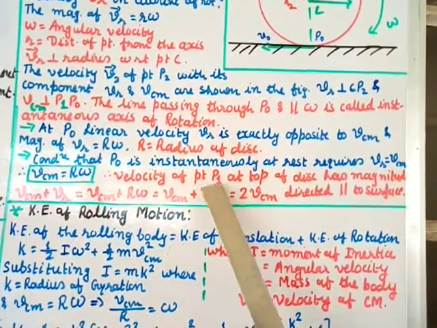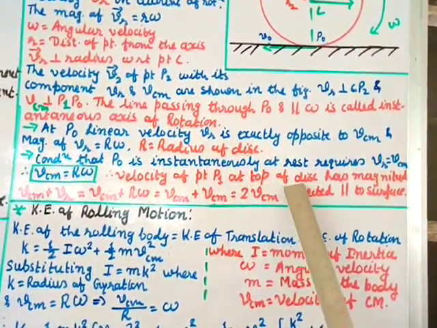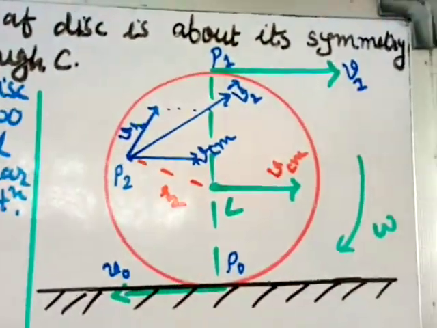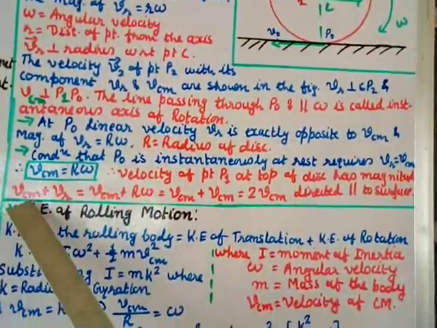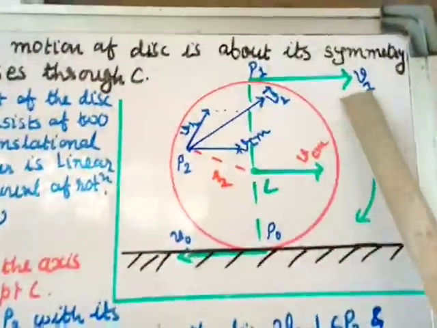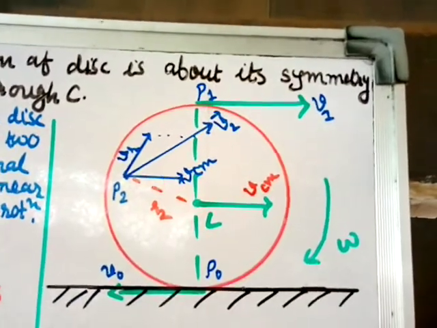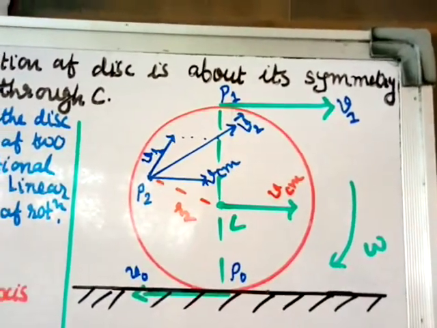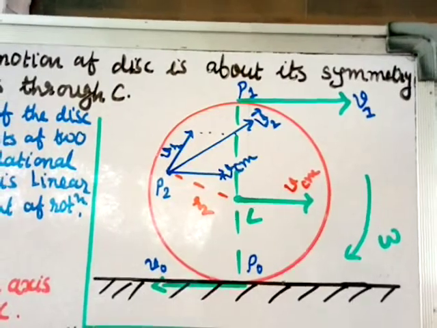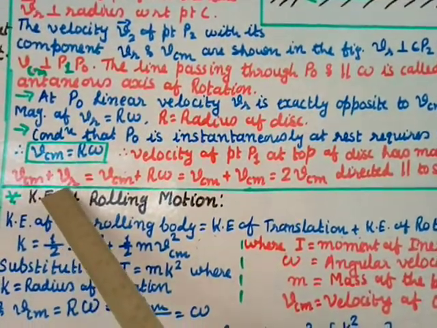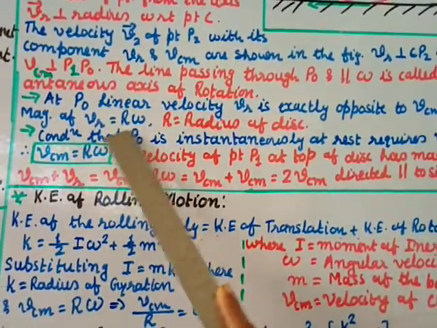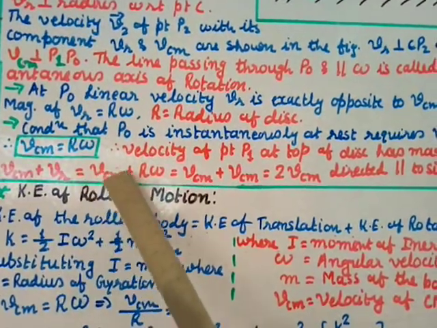Therefore, what is the velocity of the point P1 at the top of the disc? At this point P1, the velocity will be VCM plus VR. At this point the velocity is the sum of the translational velocity plus the linear velocity due to rotation. So it will be VCM plus VR, but we already said that VR is nothing but R omega. So put R omega here: VCM plus R omega.